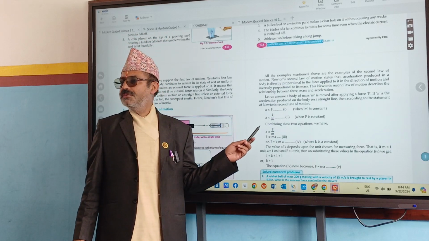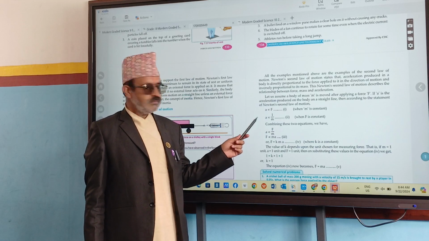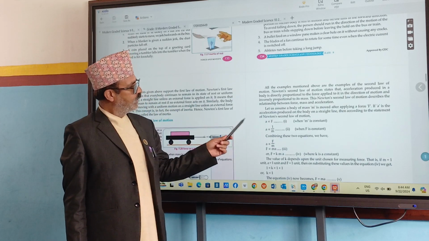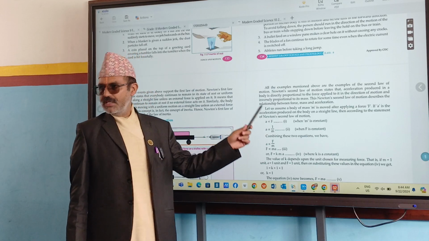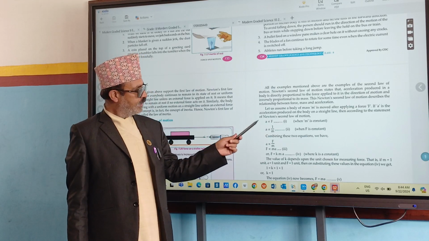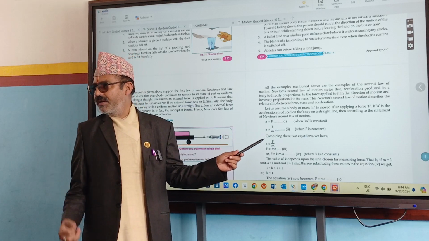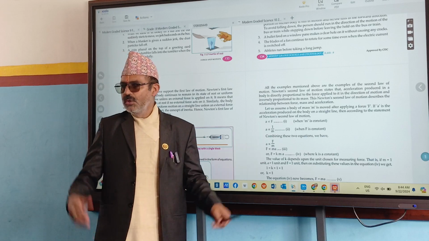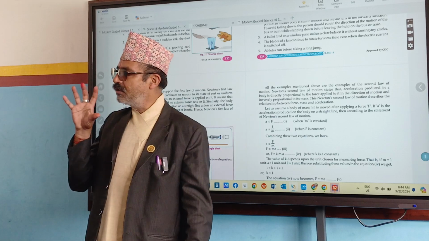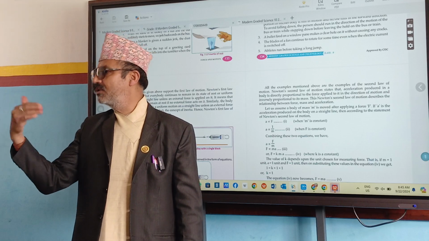From Newton's second law of motion, we will get one formula. See, please, second law of motion. Suppose a body is moving in a straight line, and we apply some force. Applied force is F. Acceleration produced on it is A. When we apply some force, a body starts moving, and automatically its velocity will change.